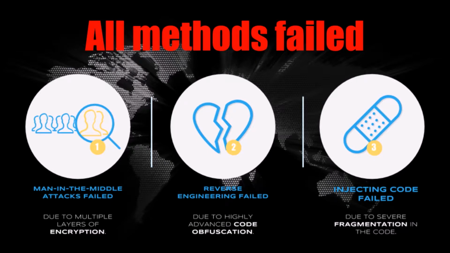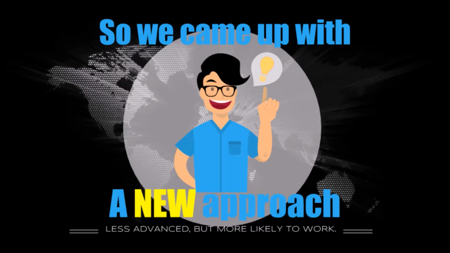Unfortunately, due to WeChat's strong security, all of these attempts failed. We managed to intercept the network data, but due to multiple layers of encryption, we couldn't extract any useful information from it. We also managed to reverse engineer the app, but the code was too obfuscated to find any visible weakness. We also succeeded in injecting our own code into the WeChat app. However, the code was fragmented into thousands of classes spread over dozens of packages, making it virtually impossible to find the ideal spots for the injection that we needed. Thus, we realized that we needed a new plan.